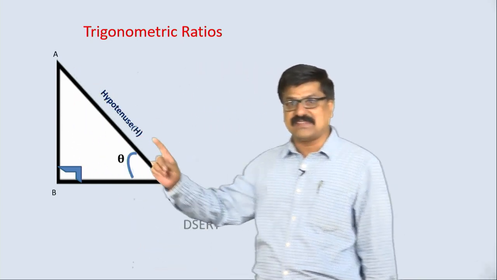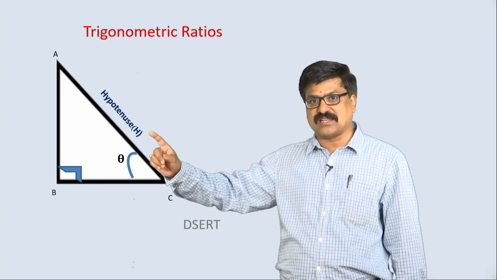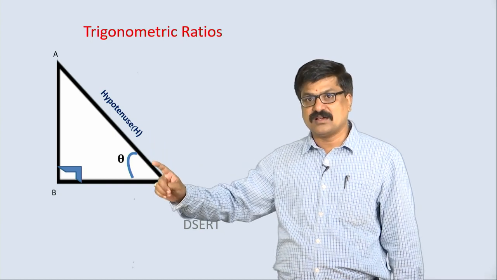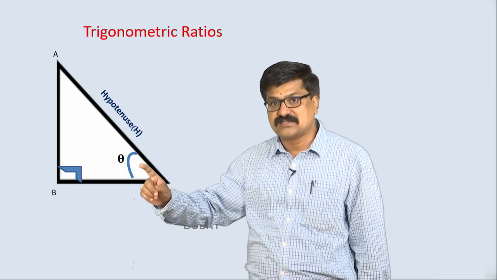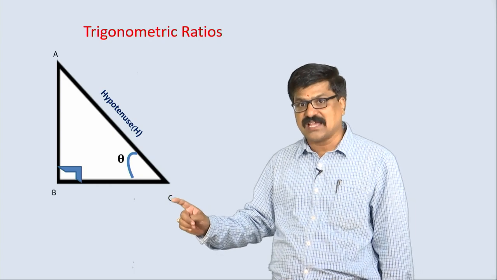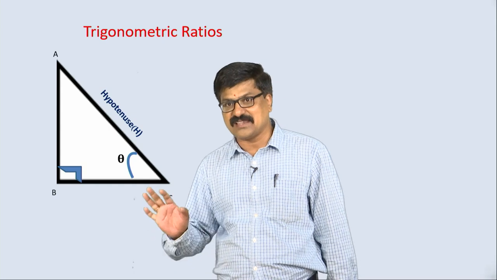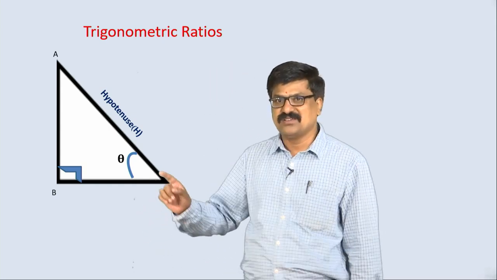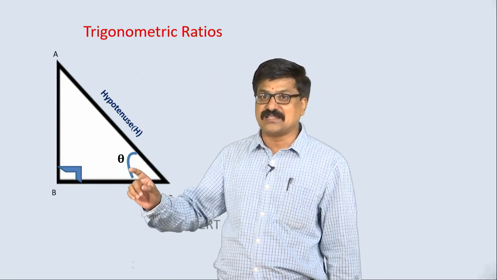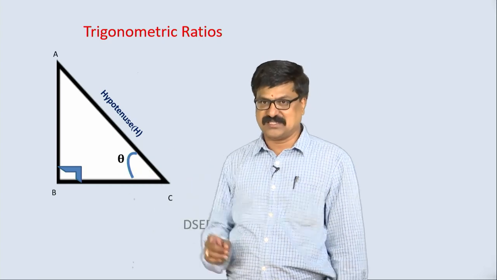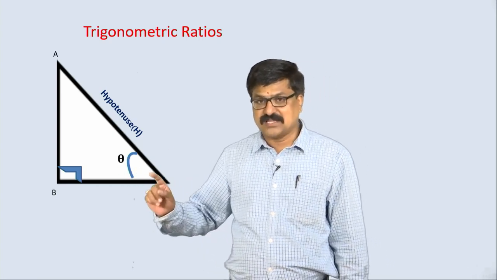Hence, AC is the hypotenuse. Here this angle C we are denoting as theta. Theta is a Greek letter. We can use any other symbols also here.